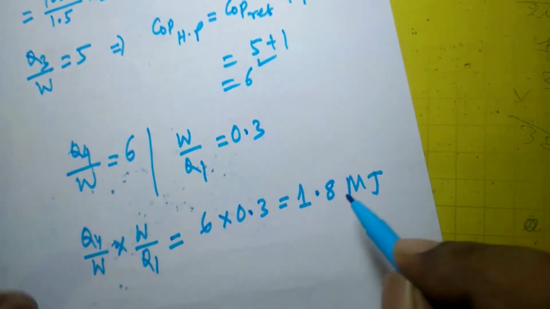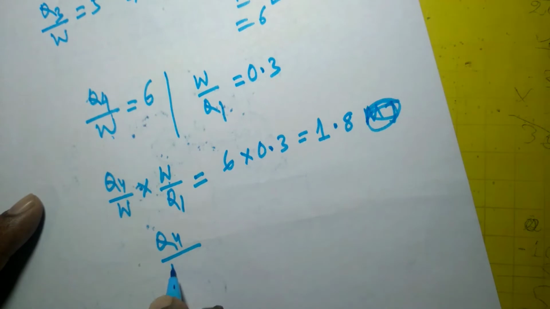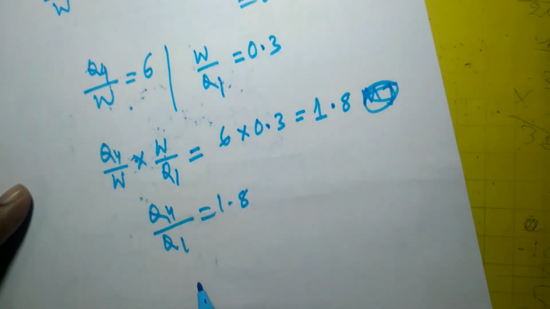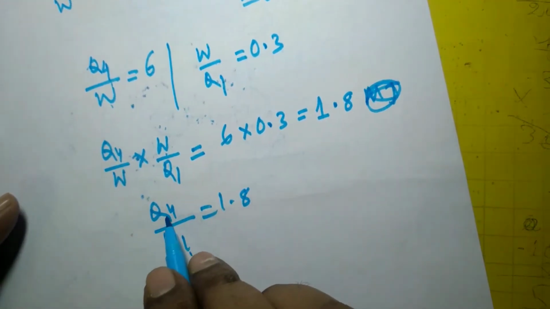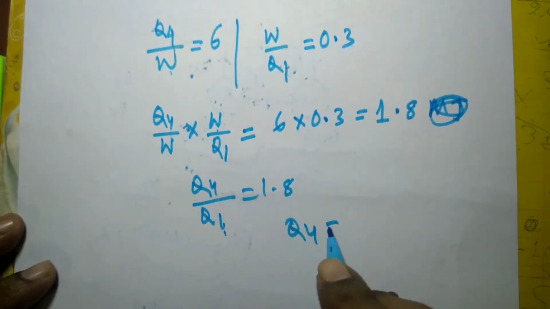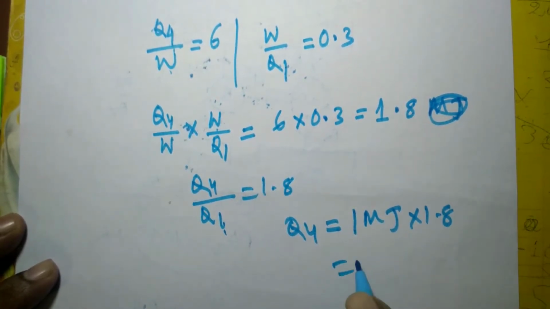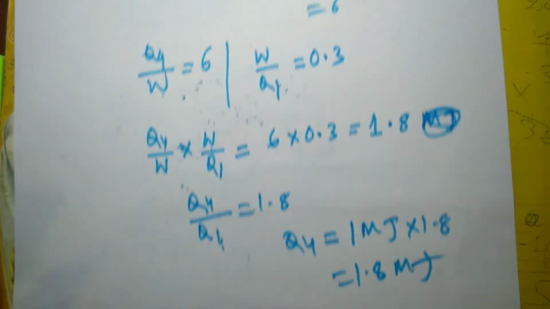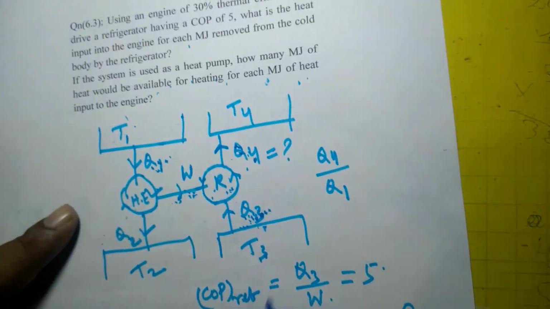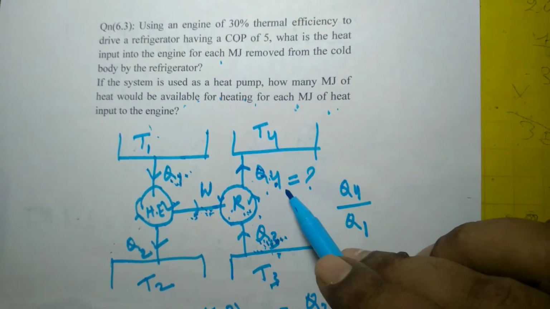Q4 डिवाइडेड बाई Q1, दैट इज 1.8. Q4 by Q1 is 1.8. So if Q1 is 1 megajoule, then what will be the Q4? Q4 is equal to Q1, 1 megajoule, into 1.8, matlab 1.8 megajoule. So if you supply 1 megajoule of heat input to the heat engine, the heat available for heating, if the refrigerator is used as a heat pump, would be 1.8 megajoule.